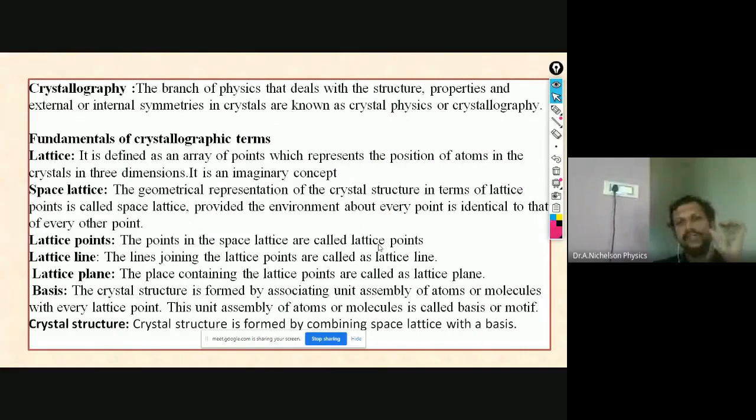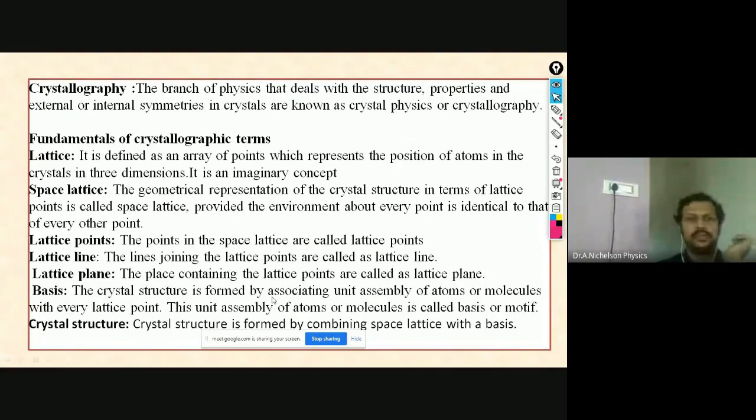It completely deals with the structure, which structure it possesses, what properties it has, and what about the symmetry of the crystal.